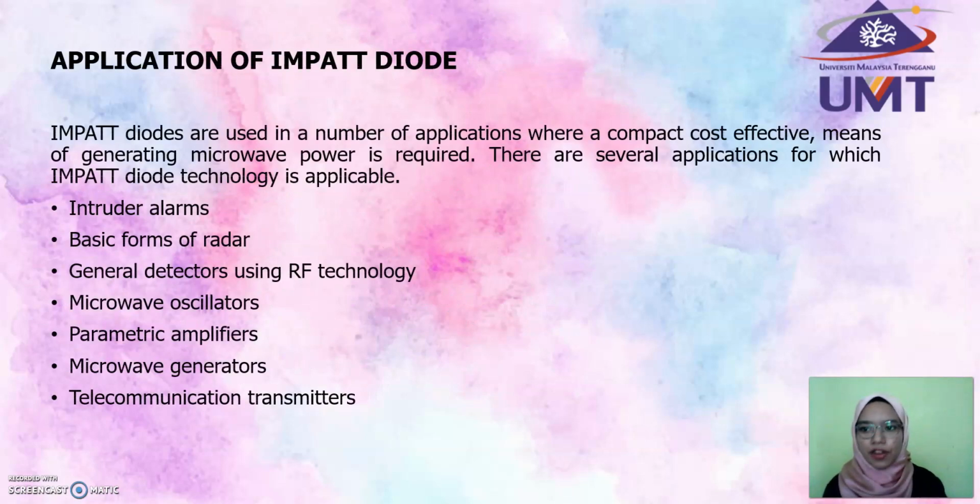Application of impact diode. Impact diodes are used in a number of applications where a compact, cost-effective means of generating microwave power is required. There are several applications for which impact diode technology is applicable. First, intruder alarms. Second, basic form of radar. 3. General detector using RF technology. 4. Microwave oscillator. 5. Parametric amplifiers. 6. Microwave generator. And lastly, telecommunication transmitter.